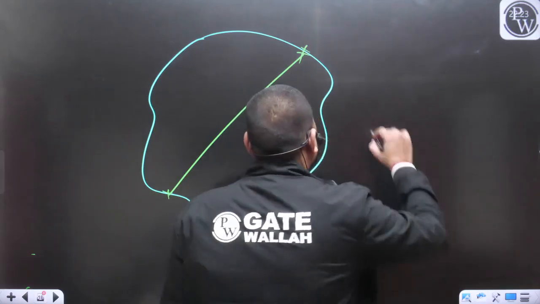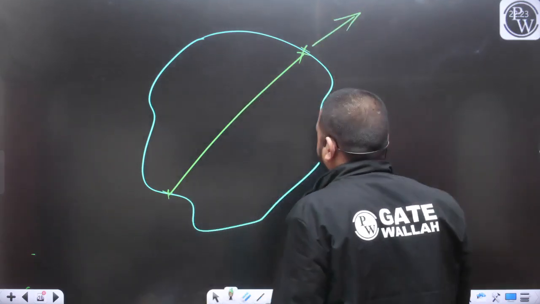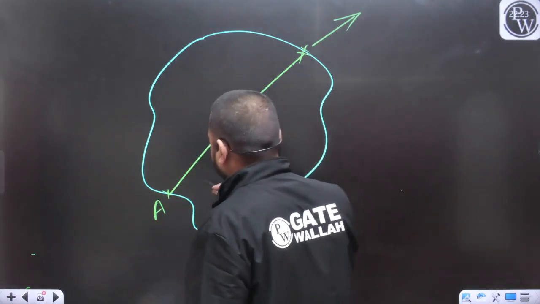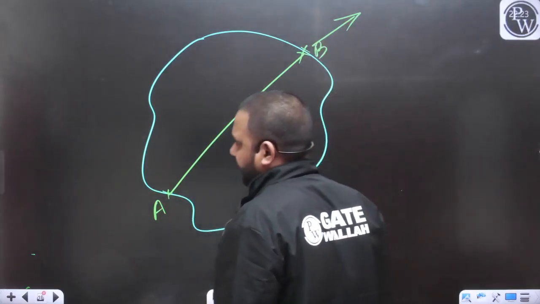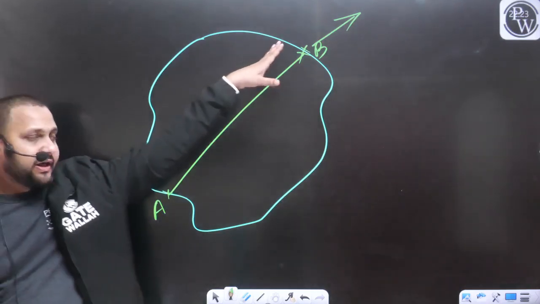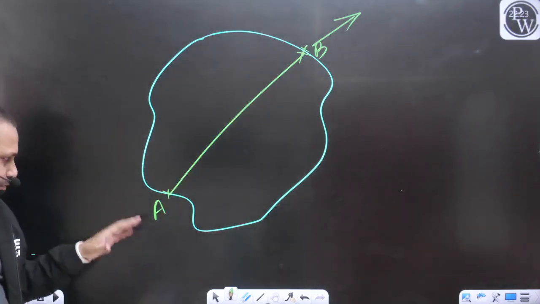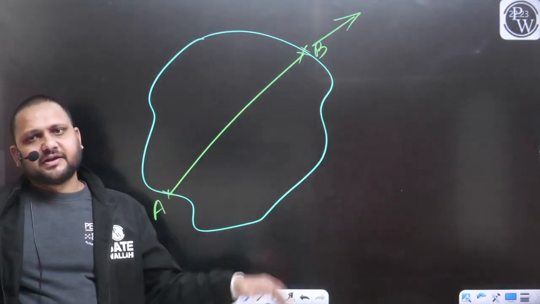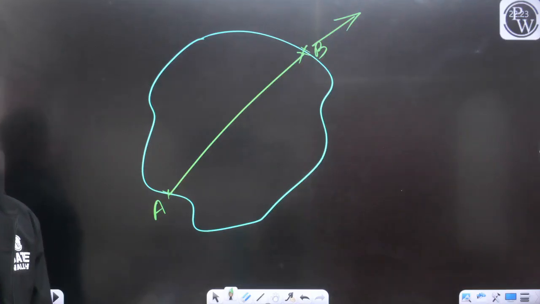Can I say this is going to be the longitudinal direction, if we are moving from A to B? This is the direction of survey. Yes or no?